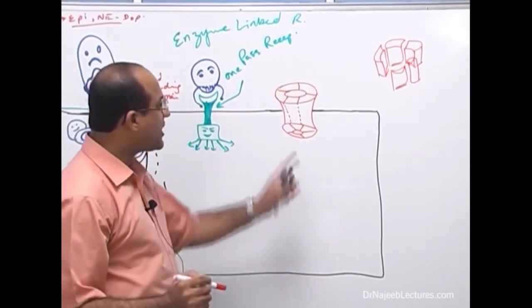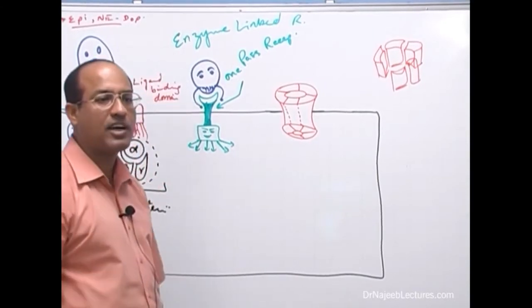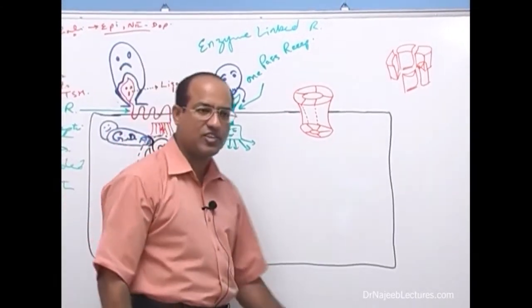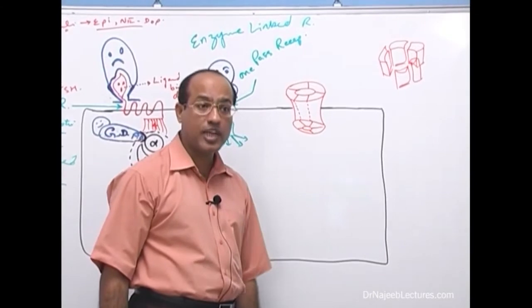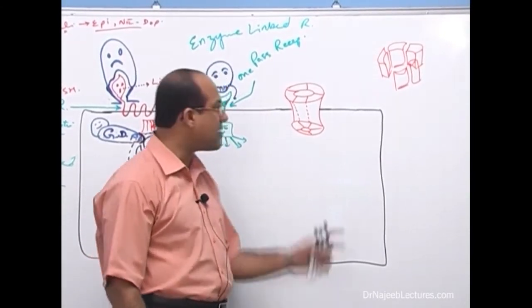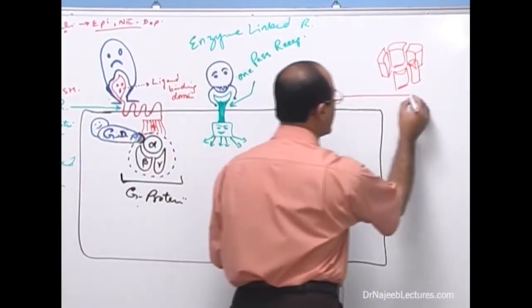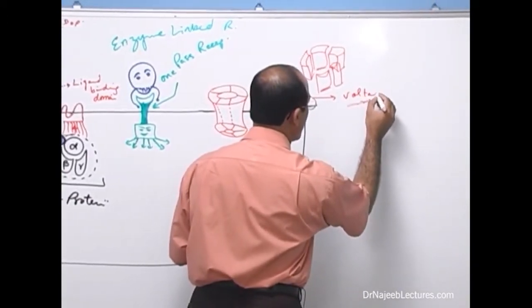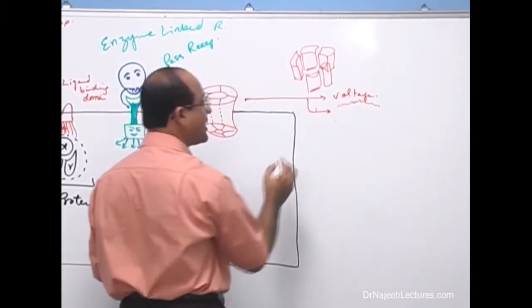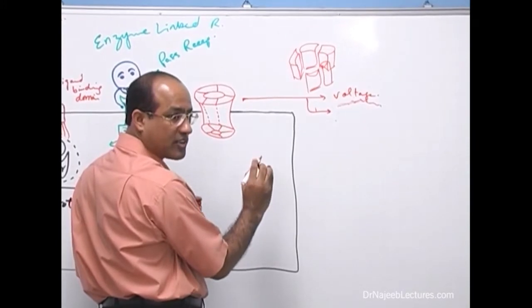Now this is a channel which may allow certain substances to enter into the cell or leave the cell. Usually these channels allow the movement of ions, so we call them ion channels. Now remember, there are many types of ion channels. Some ion channels are controlled by the voltage, so we call them voltage sensitive channels.